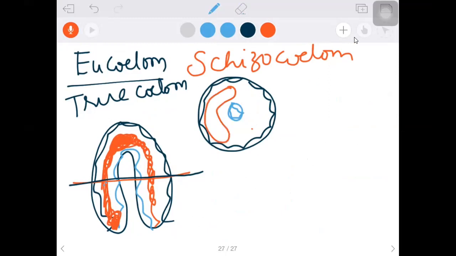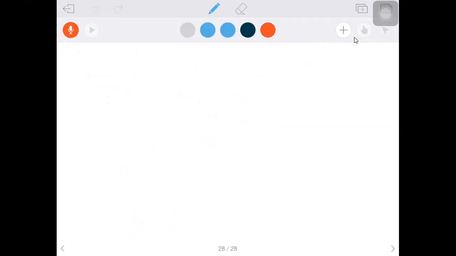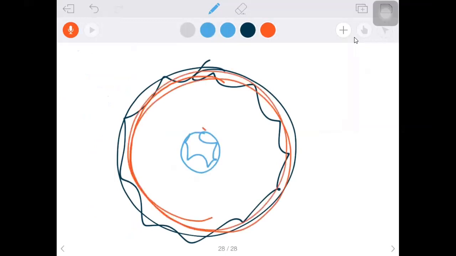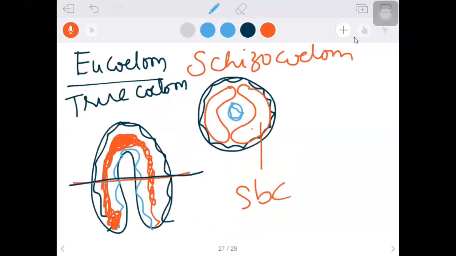Mesoderm develops like this. Slowly, what is happening to the secondary body cavity which is formed in the mesoderm? It is dividing, it is expanding, and finally, this is the ectoderm, and this is the endoderm. Finally, mesoderm reaches towards the ectoderm side, and mesoderm reaches towards the endoderm side. Mesoderm towards the ectoderm side, as well as mesoderm towards the endoderm side.